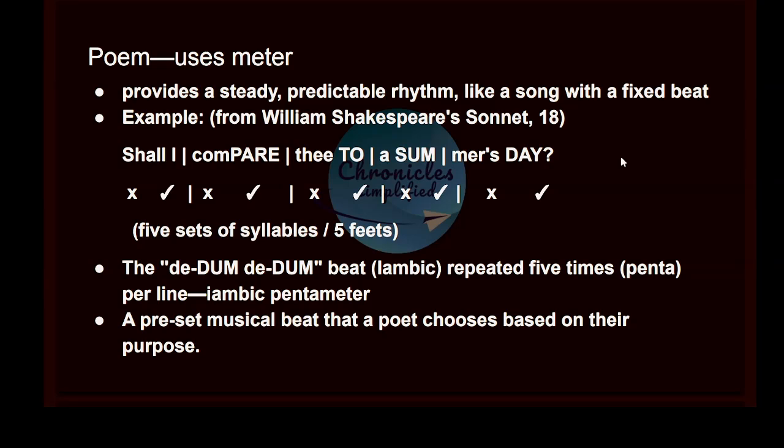Shall I, two syllables, compare, two syllables, thee to, two syllables. Like this we have, and one is stressed, another one is unstressed. So when an unstressed syllable comes first and it is followed by a stressed syllable, it is an iamb. As we are having 5 sets of syllables or 5 feet, it is penta. So it makes iambic pentameter.